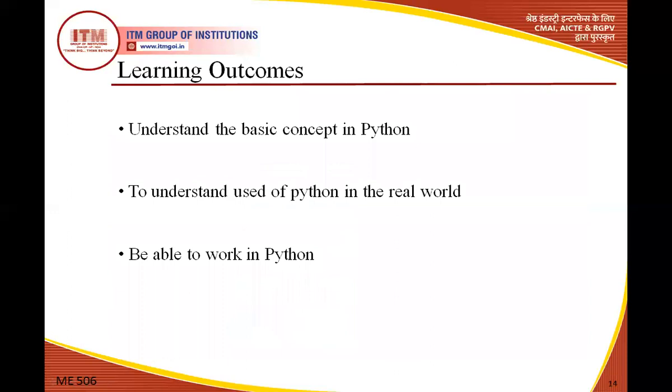So this is the learning outcome of this lecture. You have to understand the basic concept of Python and understand the use of Python in the real world: how many companies are using it, which countries use Python most of the time, and that we are able to work in Python using some editor. So this is the whole thing regarding Python, where we can work on it.